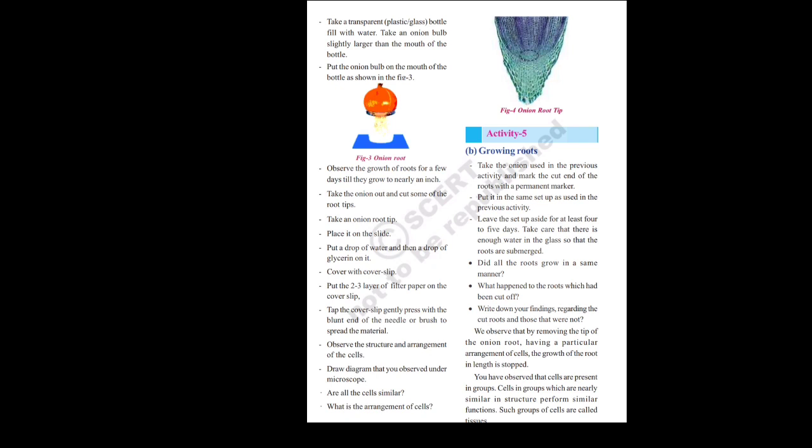Next week we will go through some other activities and we will get some other information. I am repeating again the definition of the tissue. What is the tissue here? Tissue means it's a group of cells which perform similar functions. The group of cells which perform similar functions come together and form tissue. Okay, this is the introduction of plant tissues here.